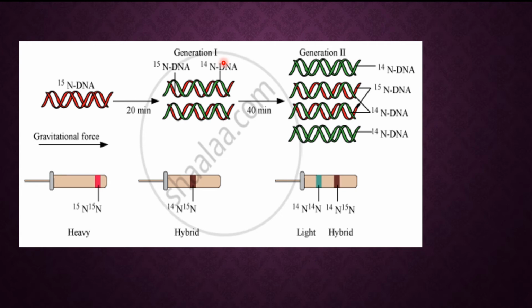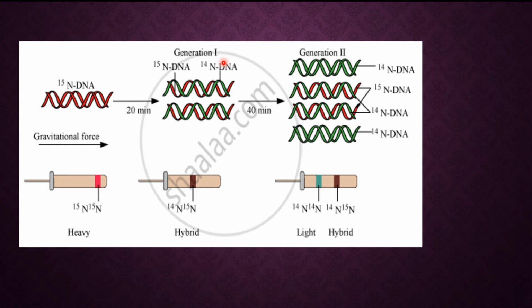In the first case they used heavy nitrogen solution, in the second case light nitrogen, and in the third case again light nitrogen, an ammonium chloride solution containing light nitrogen.